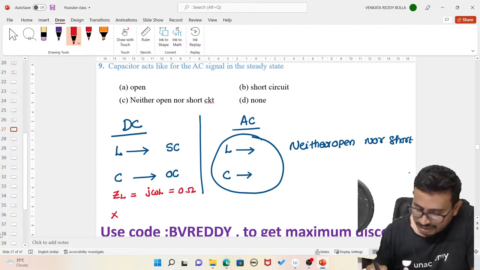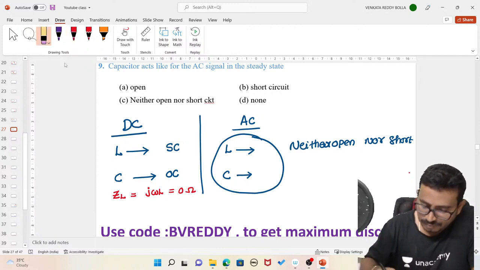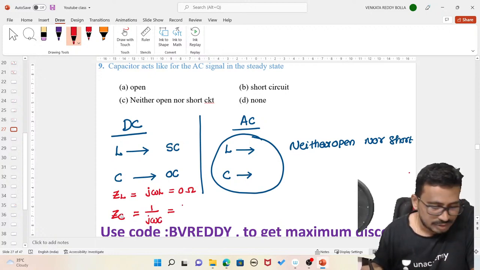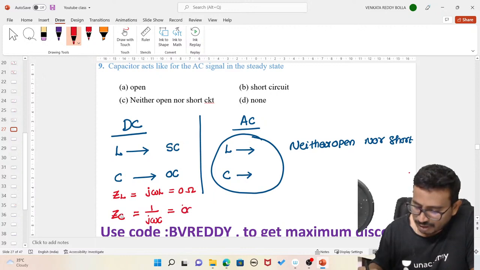And for the capacitor, what happens now here? ZC is given as 1 by j omega C. So this becomes what now here? Omega value is 0, so it becomes infinite. Because of this, 0 impedance means short circuit. Infinite impedance means open circuit.